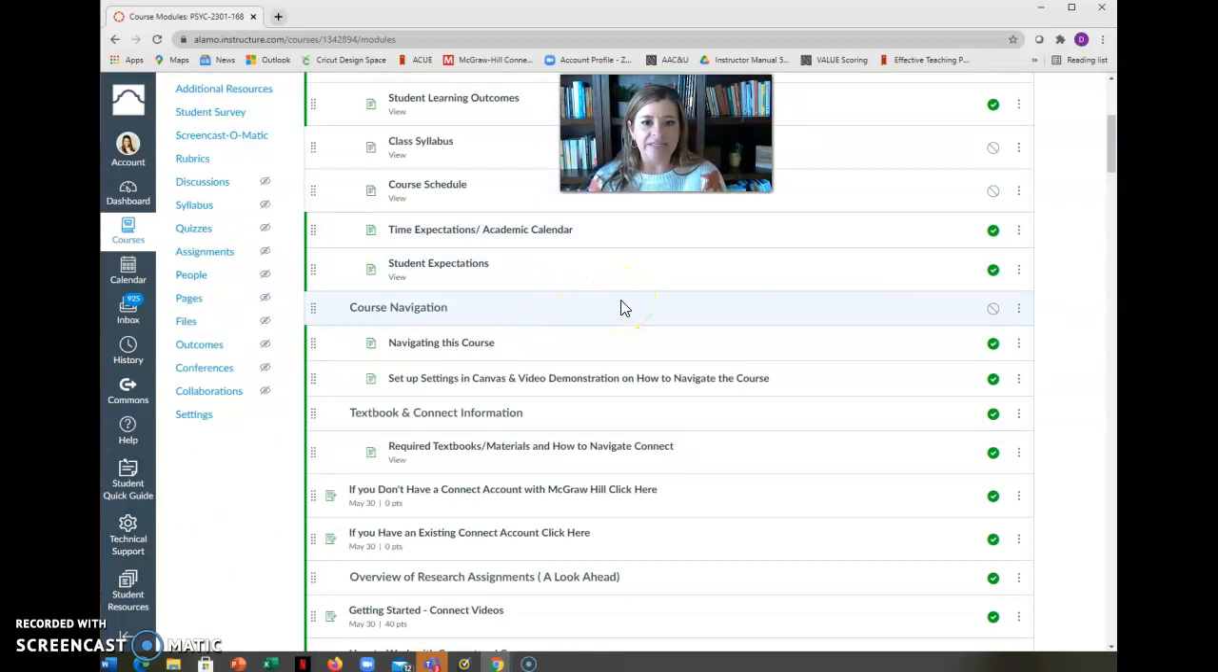The next piece has information about course navigation. Canvas is our platform. Your ebook, as well as your chapter tests and all of your Connect assignments, live in Connect. It's integrated with Canvas, but sometimes when you click on something, it will take you out to Connect, and Connect again is where you'll find your book.